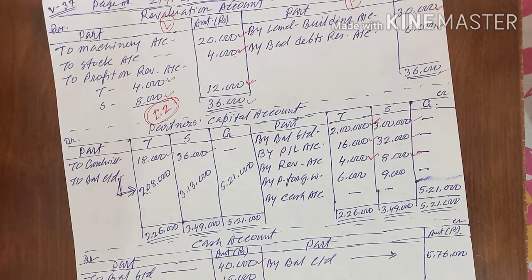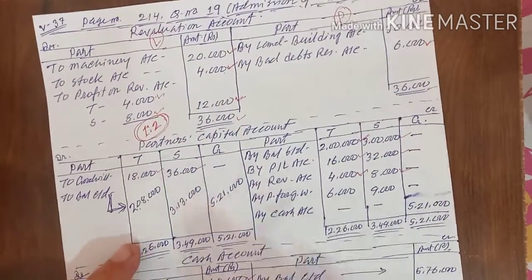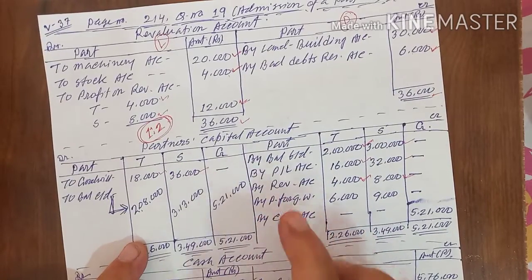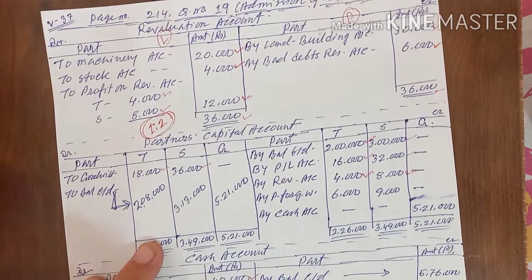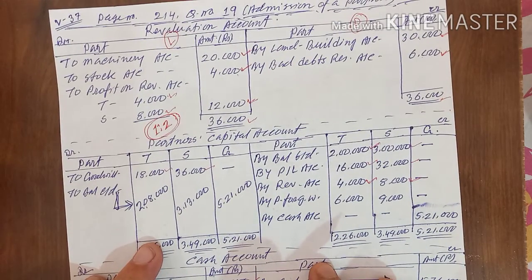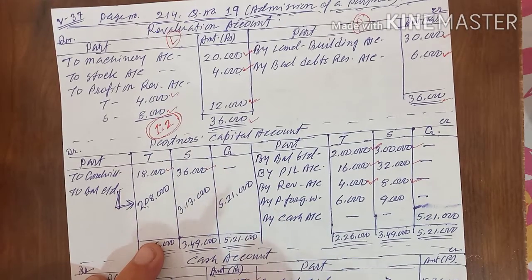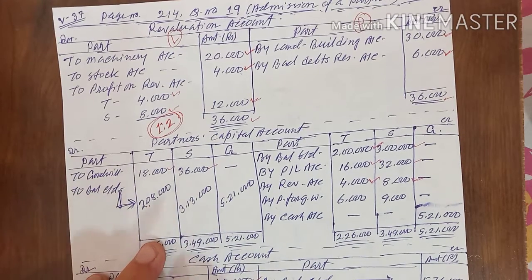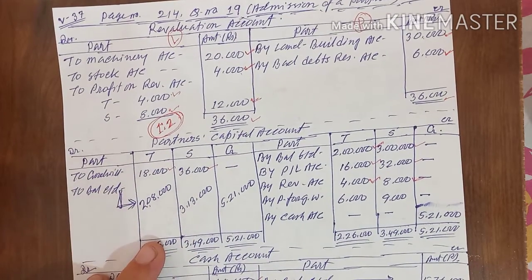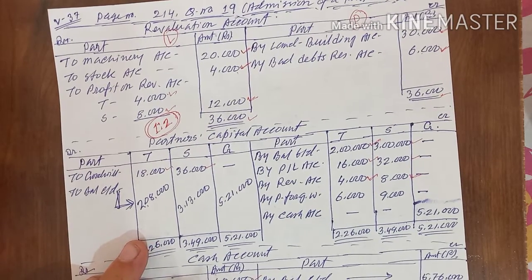Next we will do the adjustments. Once again we will start the adjustments from the top, and wherever the effect will come in the capital account, there I will show the effect in the capital account as well as the cash account also. I am reading the first adjustment. Goodwill is valued at rupees 54,000. This is the goodwill for the firm, and all of you know that the new partner will bring cash for his share. Now we have to find out how much his share is coming, what is the ratio for the new partner, that we have to calculate.